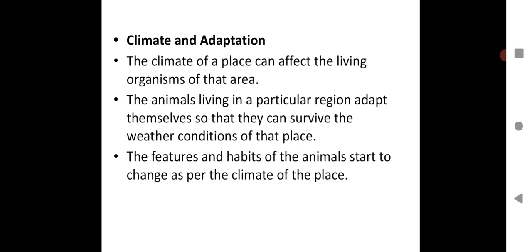So this is how climate and adaptation happens, because the animals have to adapt themselves to the given climate. Animals at a certain region on earth will get adapted, and if you displace the animal from that place, the animal will not be able to survive, because the animal has got adapted to that certain climate. Hot and dry regions, hot and humid places, you have variation in the climatic condition due to various factors which you have learned in the previous session, children. So please take this down in your notebook, children.